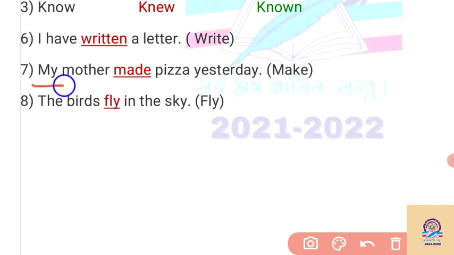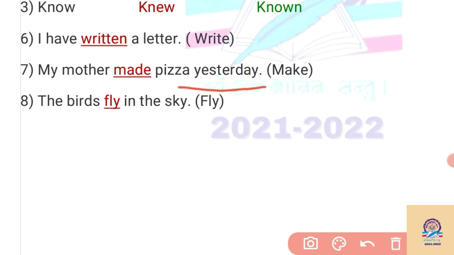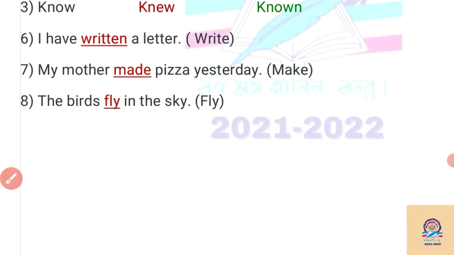Then here, my mother made pizza yesterday. Make is given in the blank. By seeing "yesterday," we say that it is past tense. We have to use the simple past tense here. So make changes into made. We have to write the past form of the verb. Then here, the bird flies in the sky. The verb fly is given here. We know that each and every day the birds fly in the sky, so we have to write the present form of the verb in these blanks.